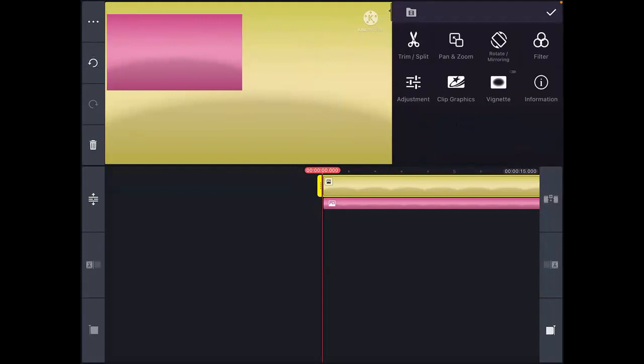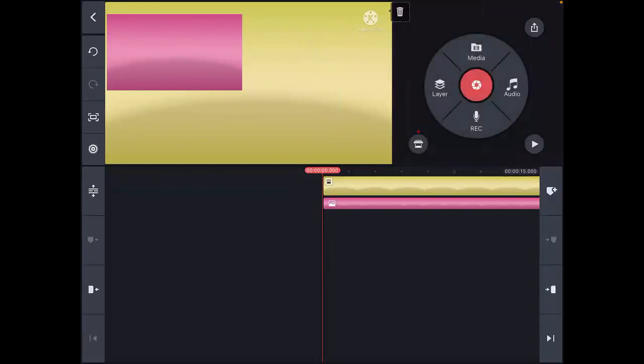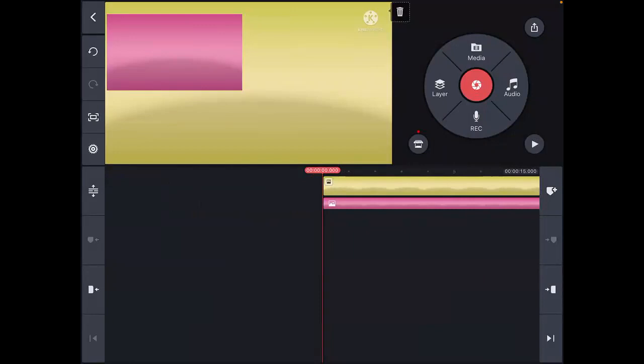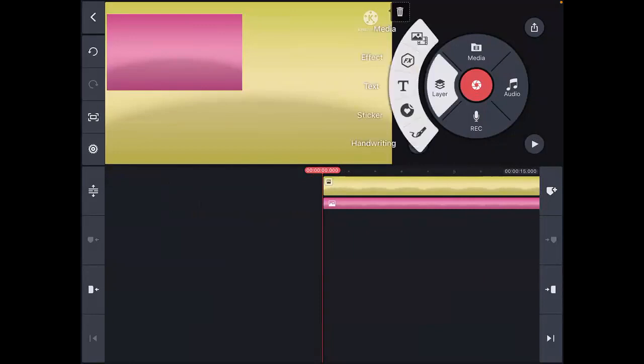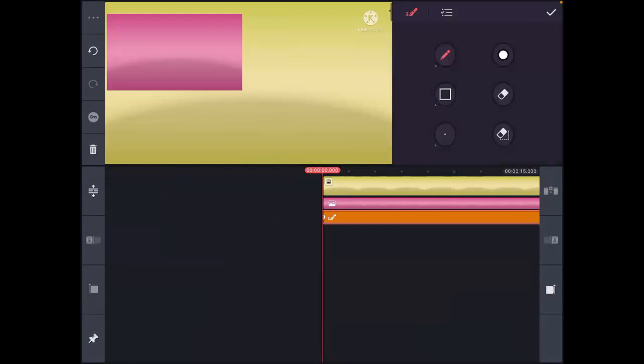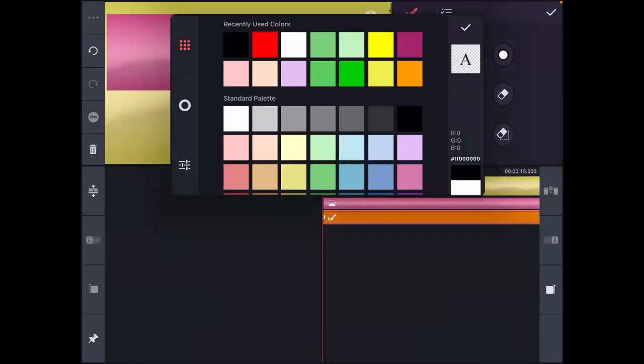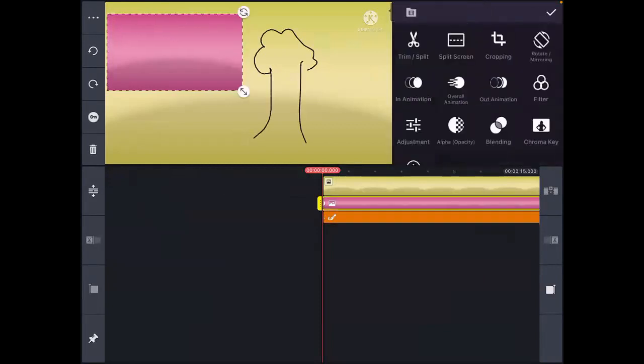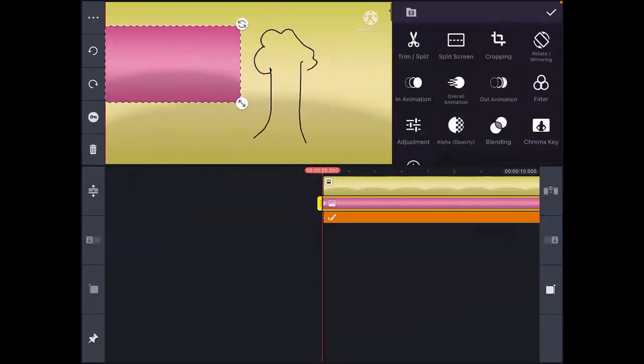If I click on this, let's say I can't actually zoom it here. Let's say I have this particular yellow color background, and I'm adding a pink color layer like this. Let's say you have the tree here. Now what I'm trying to do is bring it here. Are you able to see the difference?